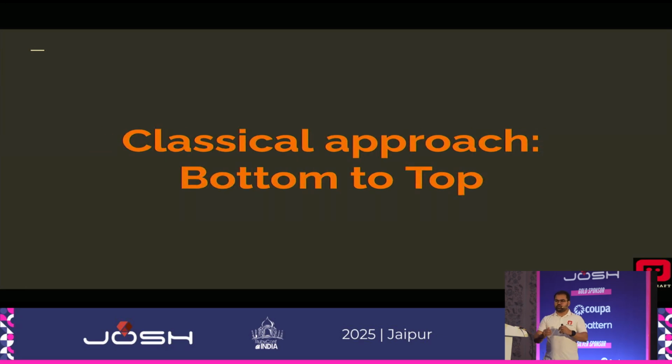There is a classical approach, which is bottom to top. What she mentioned, right, is that when you are trying to read code, you are reading the classes and methods, associating them with each other, understanding what flows are happening, and you are building all of that structure in your brain while you are going line by line through the code. So that is called a bottom to top approach. You are reading the code base and then generating the overview of it in your mind.